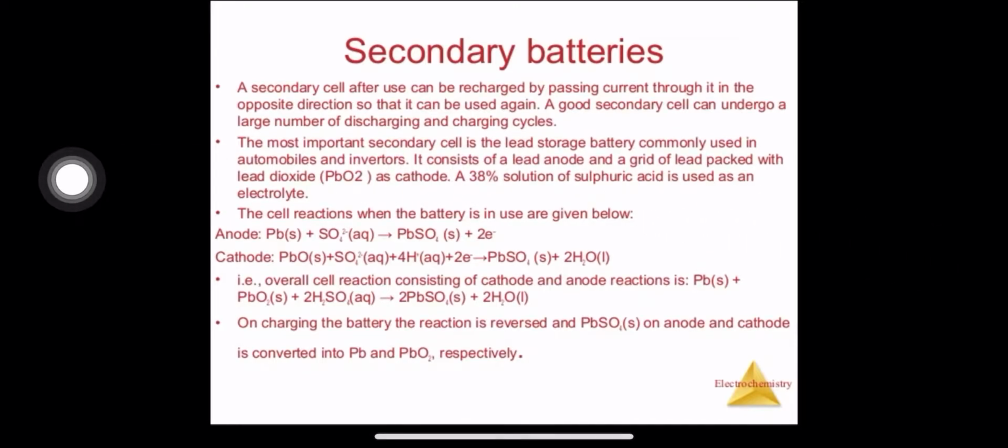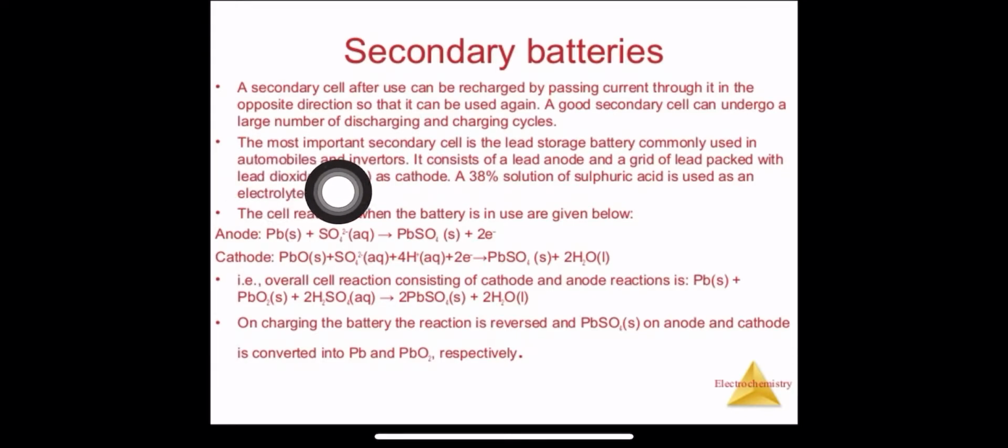I am reading this again from here: a secondary cell after use can be recharged by passing current through it in the opposite direction so that it can be used again. A good secondary cell can undergo a large number of discharging and charging cycles. It is not necessary that because the name is secondary, it will be charged once only. It can be recharged many times.